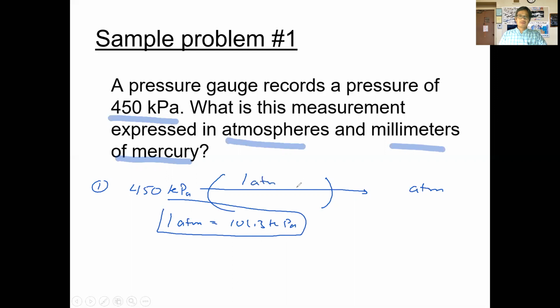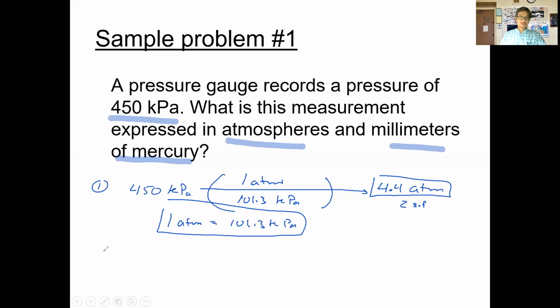Our conversion factor is 1 atmosphere over 101.3 kilopascals. You plug that into your calculator, and then you'll get your answer: 4.4 atmospheres. Keep in mind that's to 2 sig figs. Significant figures count here because these are all measured values. So that's the pressure, 450 kilopascals, in units of atmospheres.